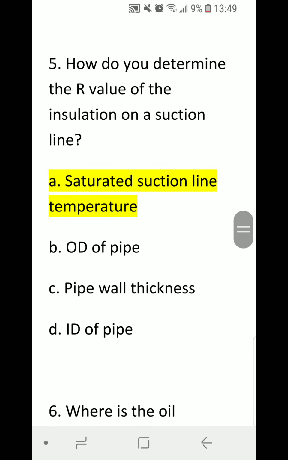Number 5. How do you determine the R value of the insulation on a suction line? A. Saturated suction line temperature. B. Outside diameter of pipe. C. Pipe wall thickness. D. ID of pipe. Correct answer is A. Saturated suction line temperature.